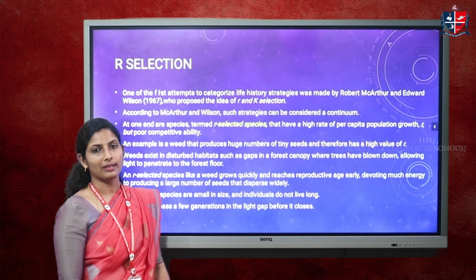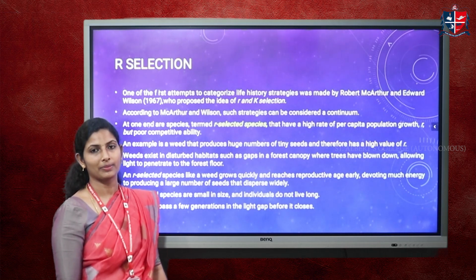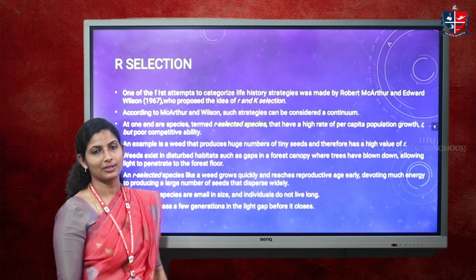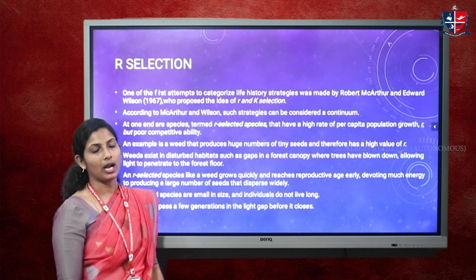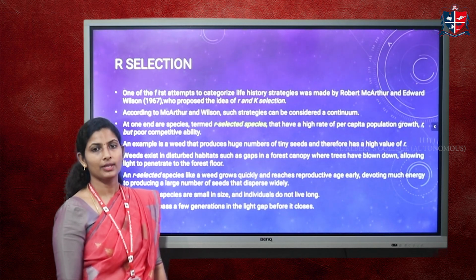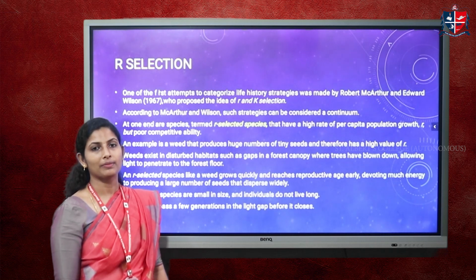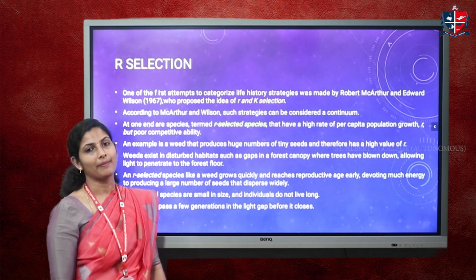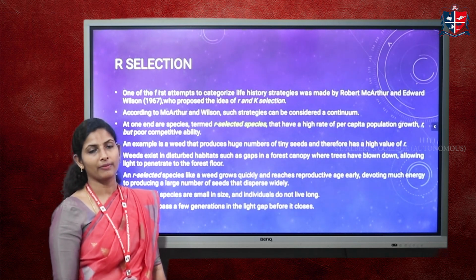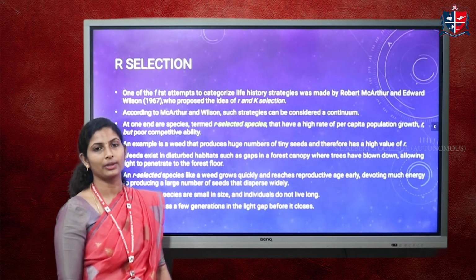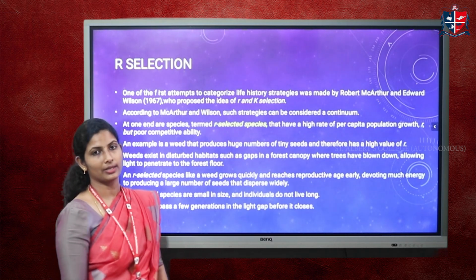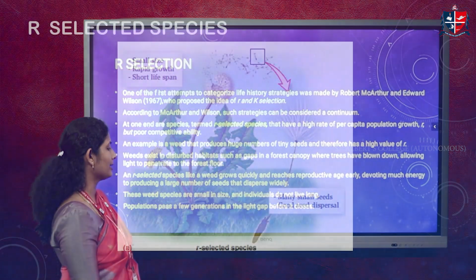So in a very short span of time they disperse the maximum number of seeds and suddenly die off. It's the responsibility of the seeds to germinate by themselves and to grow before the light goes. They do not provide much parental care to their offspring, and they devote their energy to producing the maximum number of offspring instead of maintaining their own health. The beets are considered very weak because the energy they obtain from food is devoted mostly to seed production. This kind of selection is called R selection, and such species are called R selected species.